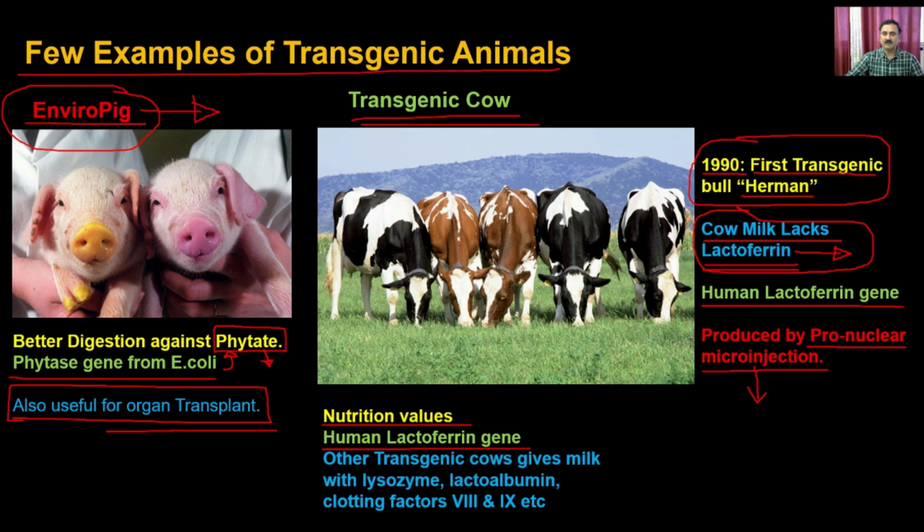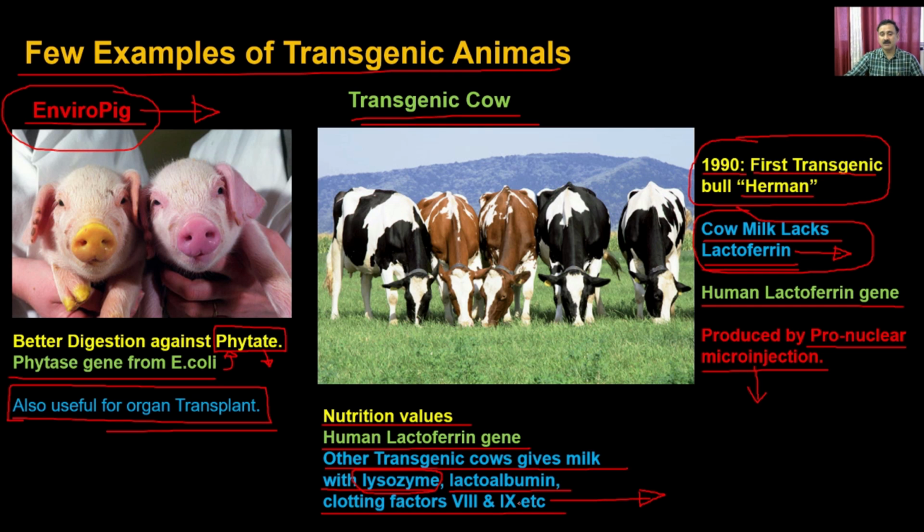Apart from the Hermann bull, they have also developed other transgenic cows which give milk containing lysozyme. Lysozyme is very important for the immune system, and it protects humans against bacterial infections. Then you can have lactoalbumin, and also some of the classical clotting factors like factor 7 and factor 9, which are important for the clotting of blood.